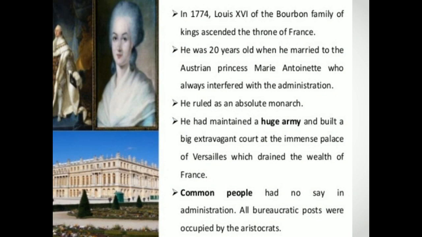In 1774, Louis XVI became the king in France. He was 20 years old when he got married to Marie Antoinette, who always interfered with the administration. She was an extravagant lady. Louis XVI ruled as an absolute monarch, as a dictator.